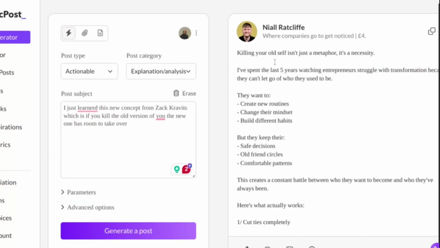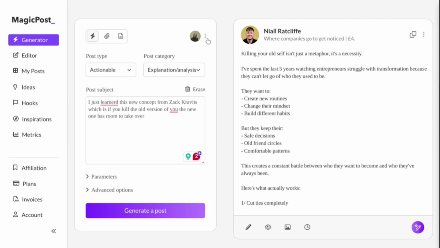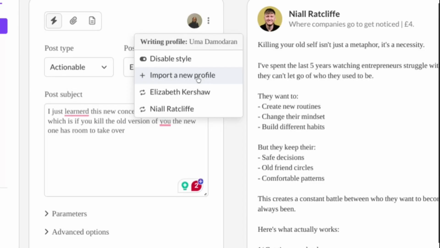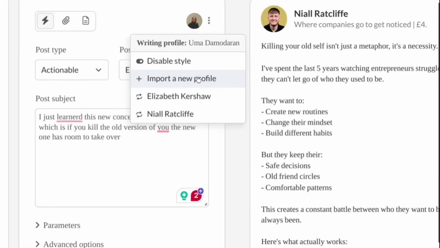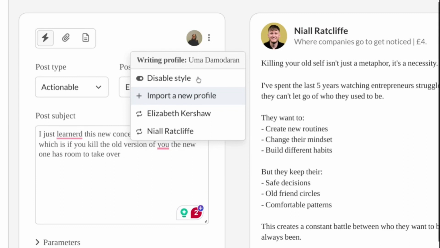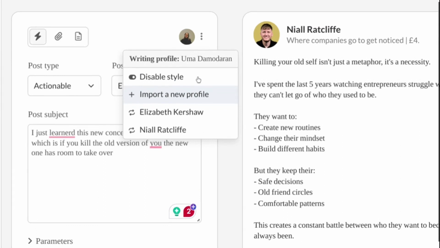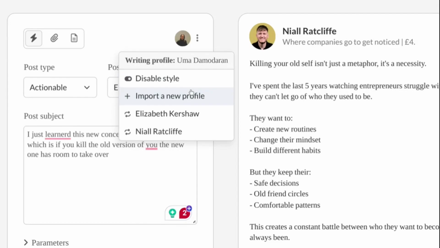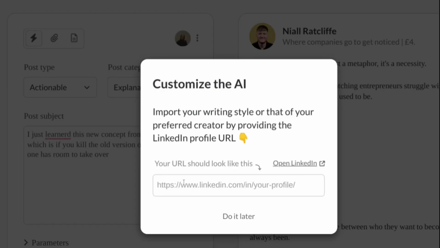Now here's a cool feature that I want to show you right over here, which in essence allows you to copy your favorite writer's writing style, or maybe you have your own preferred writing style. You can use AI to do that, right? And all you have to do is import a profile and paste in your website URL link over here. Now I actually pasted a lot of these, so I don't want to overdo it, but essentially just paste it in, and you go through a process which takes no less than 10 seconds, right?